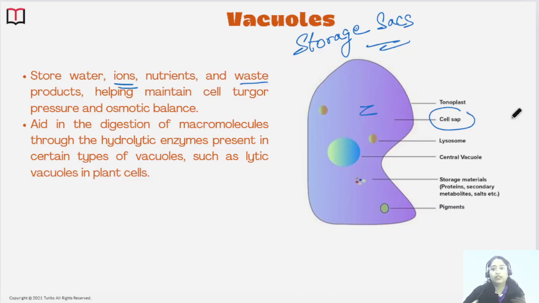Now, as the cell sap is a fluid substance, it creates a pressure on the outer membrane of the vacuole, and the membrane of a vacuole is called the tonoplast. So this creates a pressure on the outer wall.